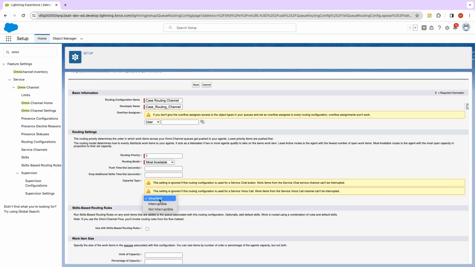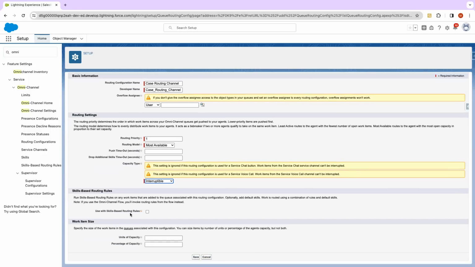Okay, and then we have capacity type. Capacity type is inherited, interruptible, and non-interruptible. For now, just select uninterruptible. If you select capacity type as interruptible, then if any high priority case which has more importance comes to your queue, it will interrupt you, and it may assign you more work as well. That's it. And skill-based routing rule we will not use here.